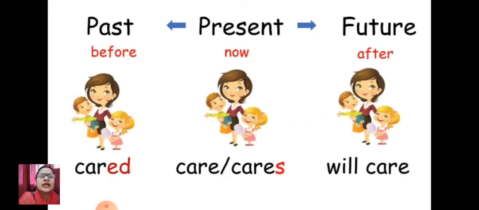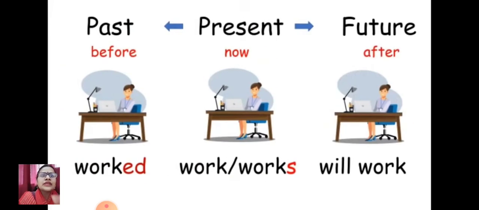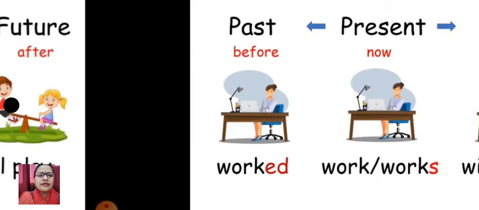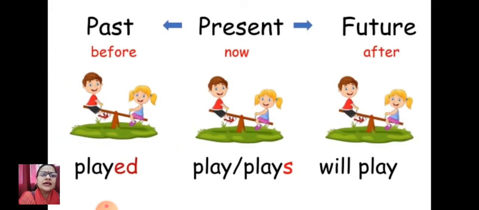Very good. Now again, there is a woman with her children. So if we talk about it: I care, she cares, she cared, she will care. Very good. Now again, there is a lady working in an office. I work, she works, she worked and she will work for future. Very nice. And the same way the children are playing. So I play, they play, they played, they will play.